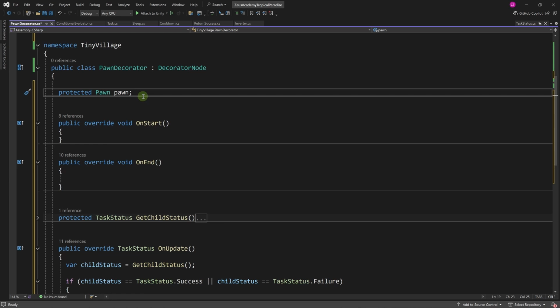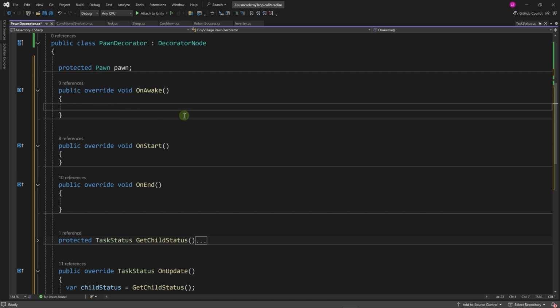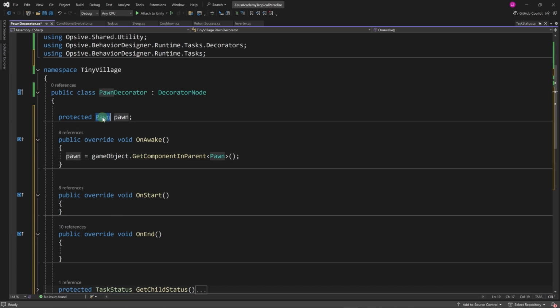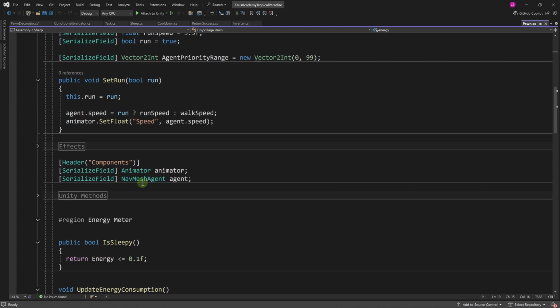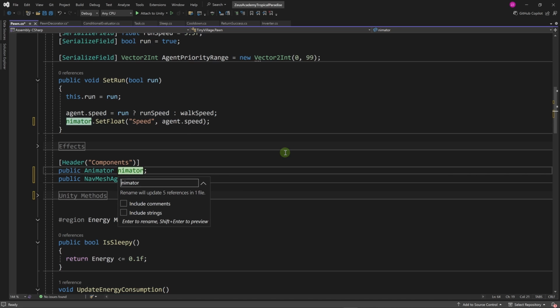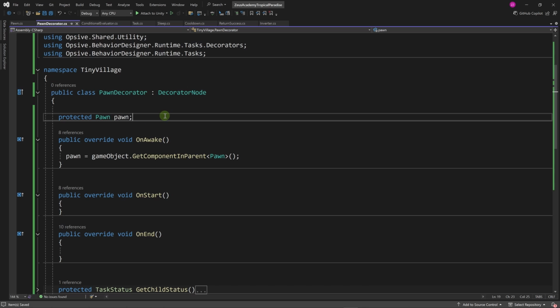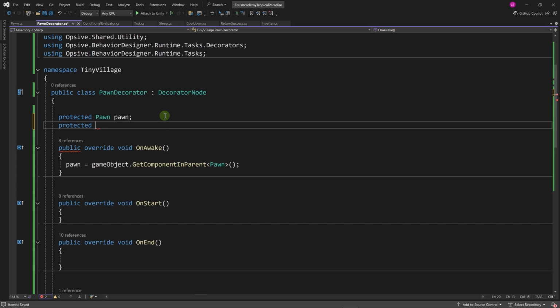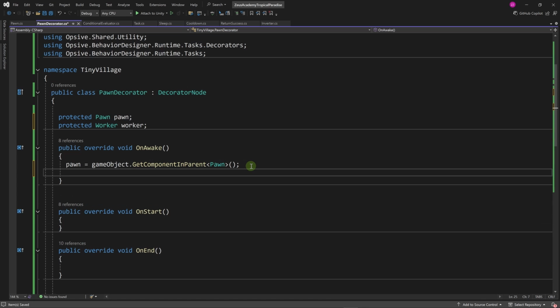Let's add a reference to our pawn. Then let's add an onAwake method. And here we're going to say pawn, get component in parent. And let's go into our pawn script. Here on our pawn script, we already have a reference to an animator and a navmesh agent, but they're not public, so we can't access them from the tasks. Let's fix that. Let's make them a public property, and I'm just going to rename the variables to have capital letters, and perhaps we also need a reference to the worker. Let's say protected worker. This is where we implemented our hauling mechanics and our overall working mechanics for the villagers, so it's useful to also have a reference to that.